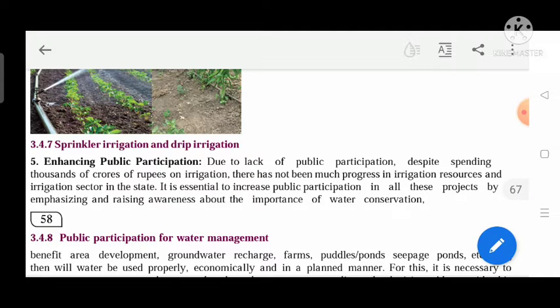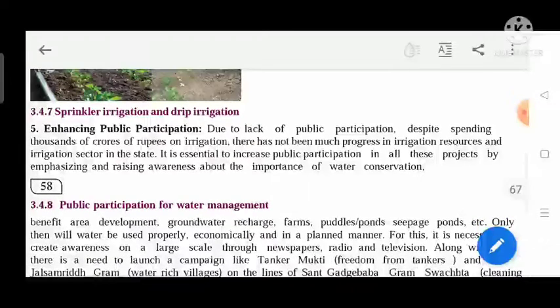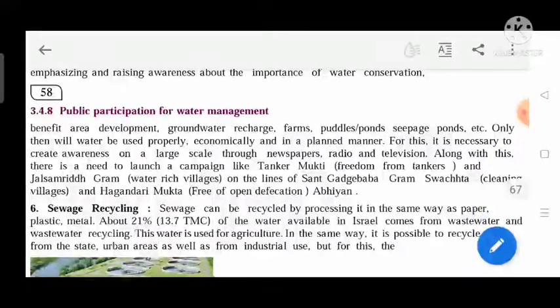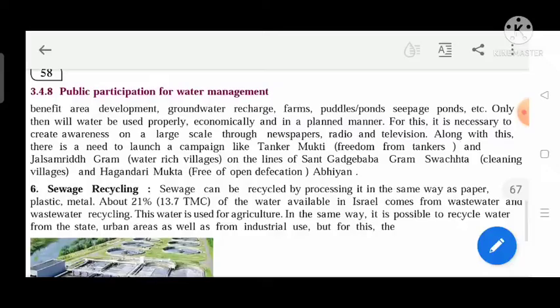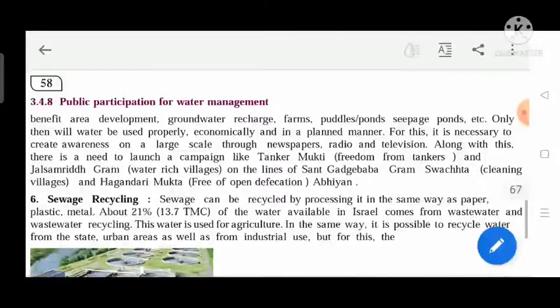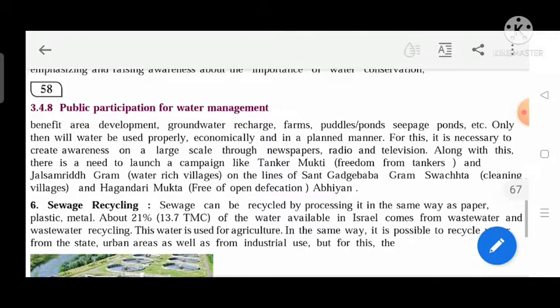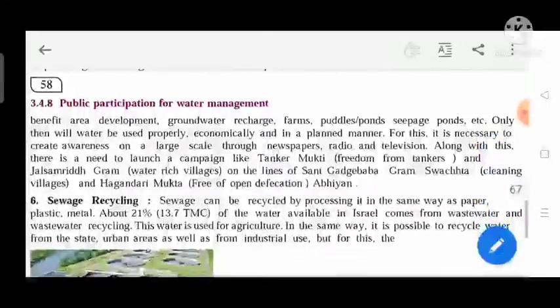It is essential to increase public participation in all of these projects by emphasizing and raising awareness about the importance of water conservation. Public participation is needed for water management, benefit area development, groundwater recharge, farm puddles or ponds, seepage ponds, etc. Only then will water be used properly. So these things should be done economically and in a planned manner.